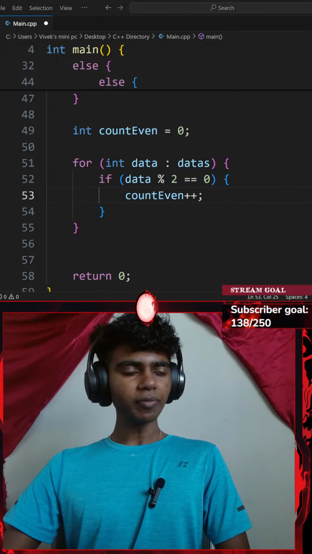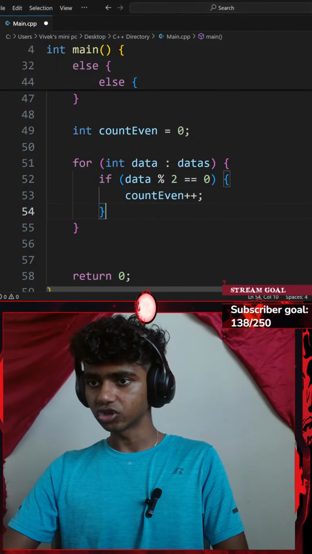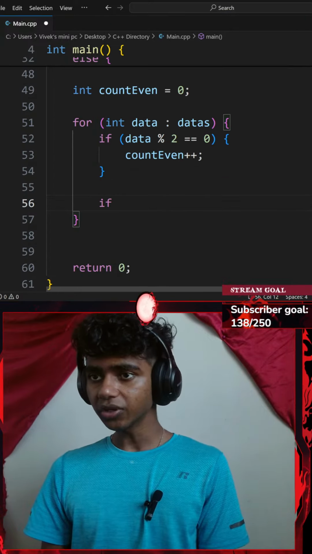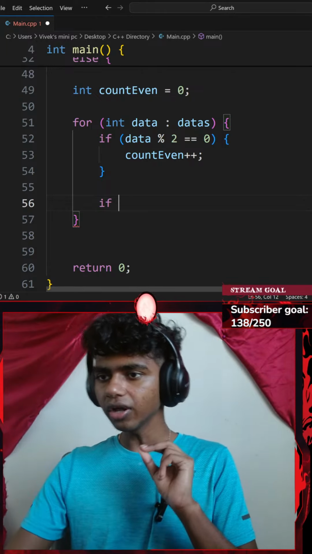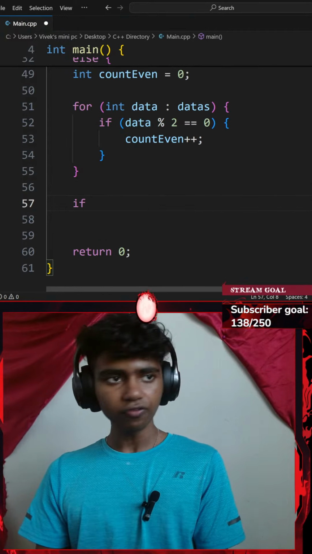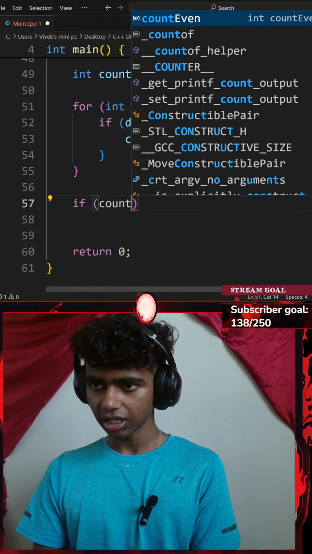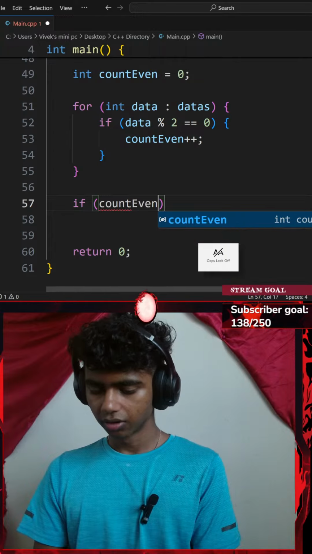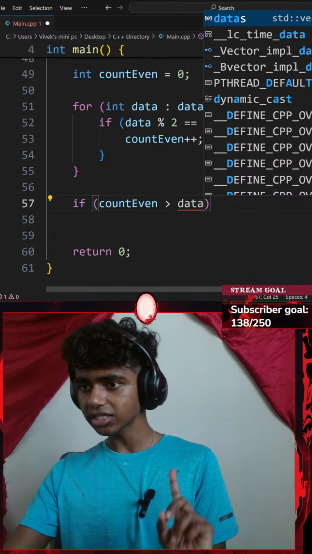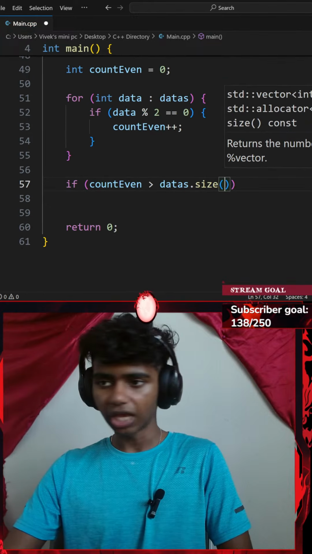Next up, after my if statement, I check if my count even is greater than my data.size divided by 2. So maybe inside of my for loop, just outside of my if statement, I add another if statement. Wait, hold up. I could add this outside of my for loop. I'll honestly try that. So if my count even variable is greater than my data's vector dot the size function, modulus 2,